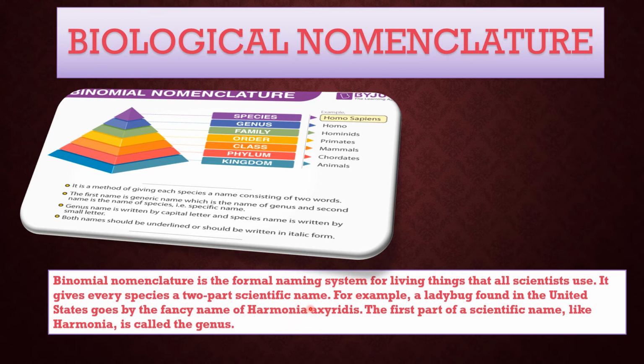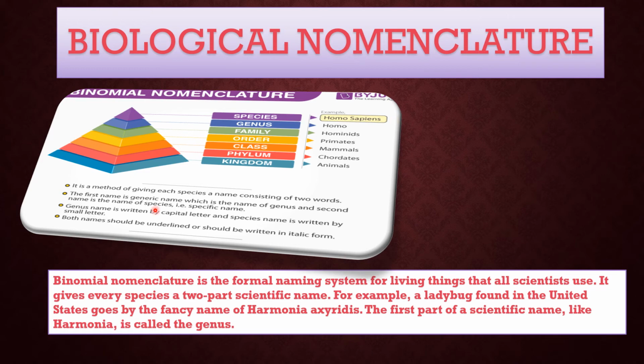So this is genus and this is species. See this diagram, you will understand. Homo sapiens. This is a scientific name of human being. Species, genus, family. So it starts with kingdom. Kingdom is animals. Phylum, chordates, because we have vertebral column or chordata. That's why chordates. Class, mammals. Order, primates. Family, hominids. Genus, Homo. And species, sapiens.